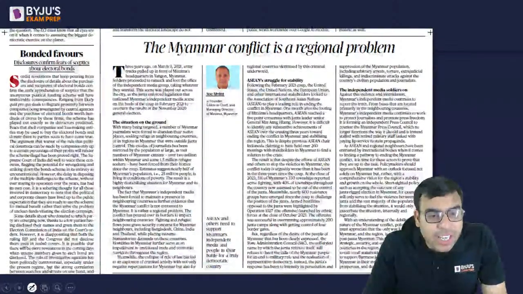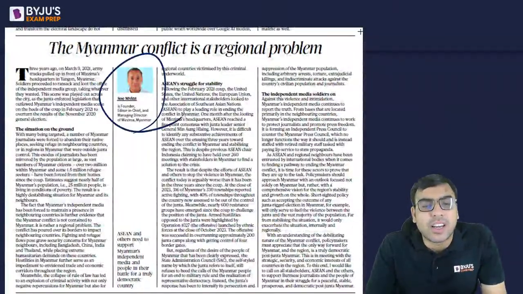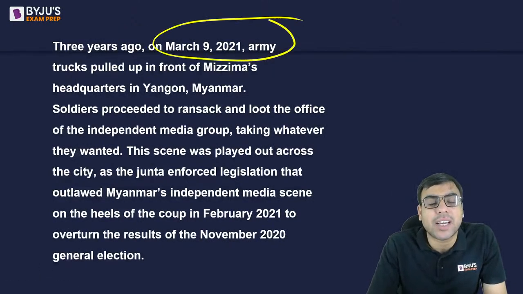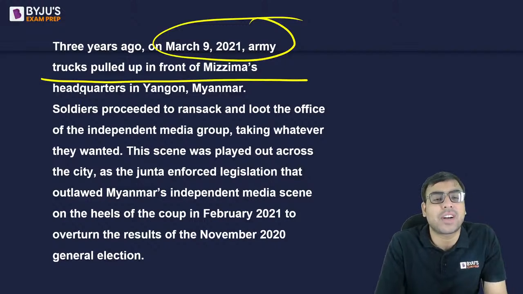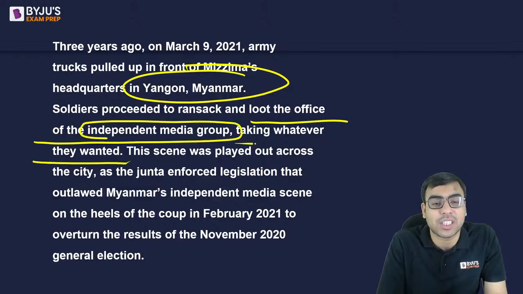Now एक और article है, another article is talking about how the Myanmar conflict is a regional problem. Okay, now the author is talking about an incident on 9th March 2021 where army trucks pulled up in front of Myanmar's headquarters in Yangon, and soldiers proceeded to ransack and loot the office of an independent media group, taking whatever they wanted and all.